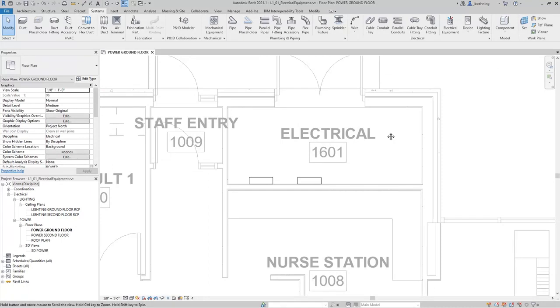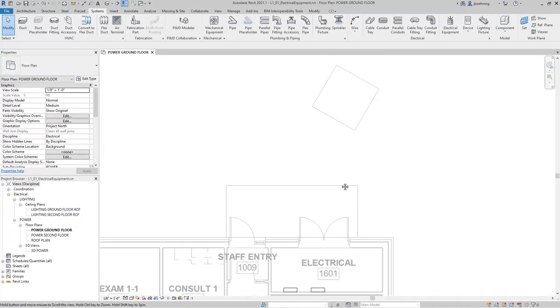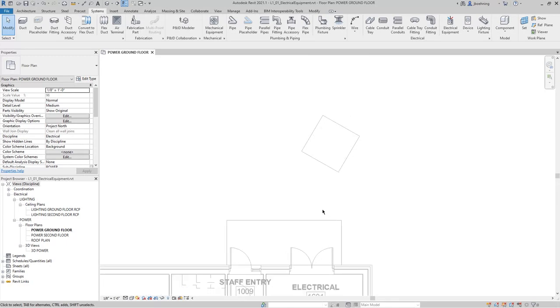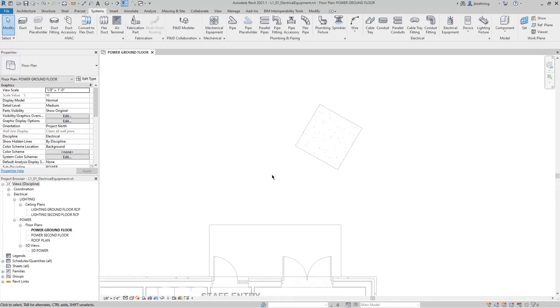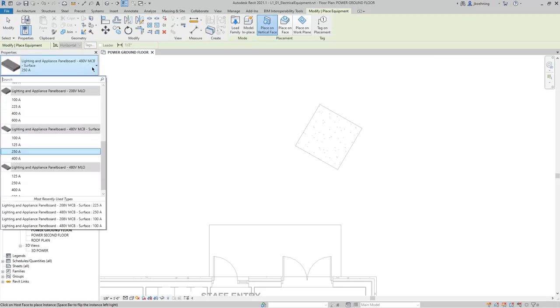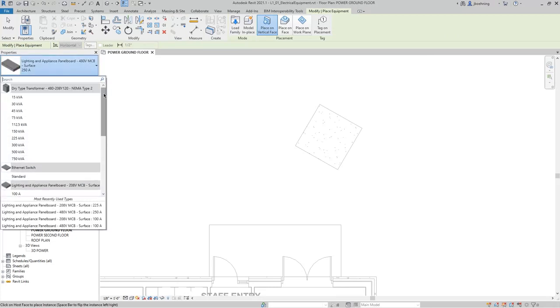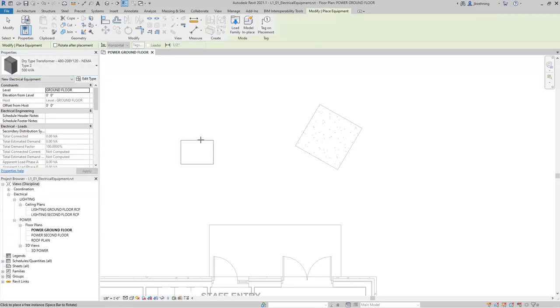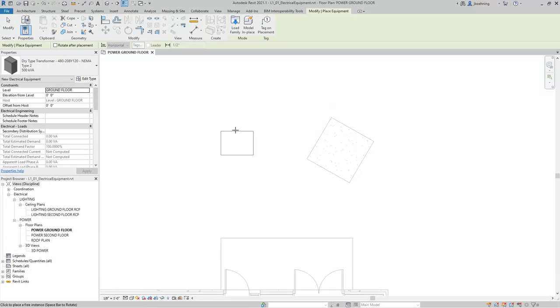Next, we will place an electrical transformer outside of the electrical room. So once again, on the Systems ribbon in the electrical panel, we'll click Electrical Equipment, and then we'll expand the type selector. We will select one of the dry type transformers. I'll select one of the larger ones for this example. And when you move the cursor into the drawing area, you can see the equipment attached to the cursor, and there is no placement panel in the contextual ribbon. So this is a non-hosted family.